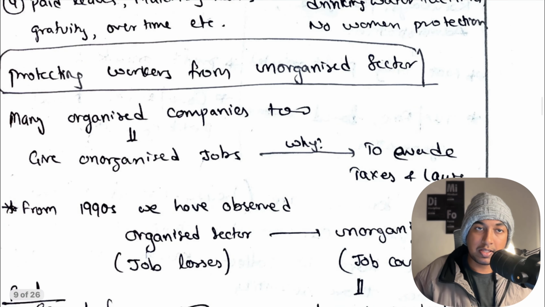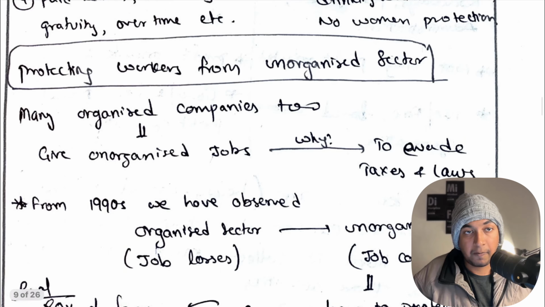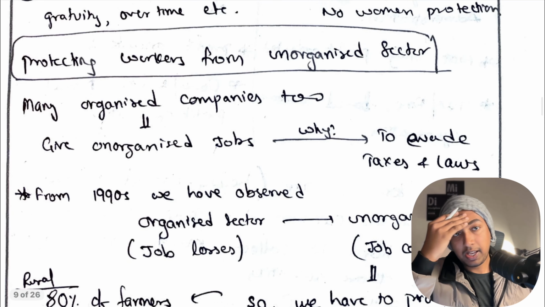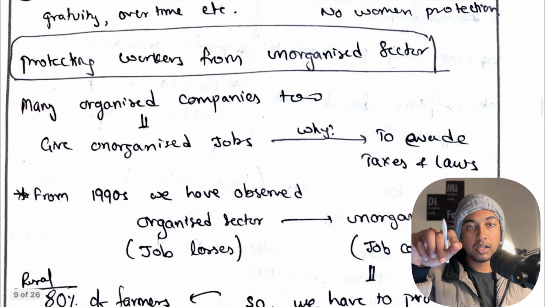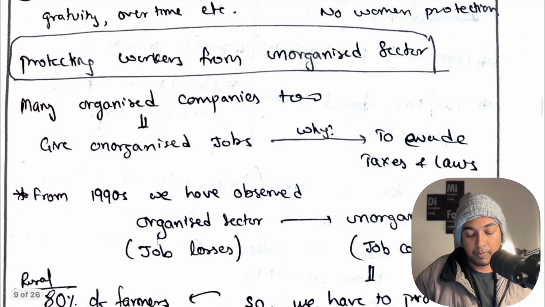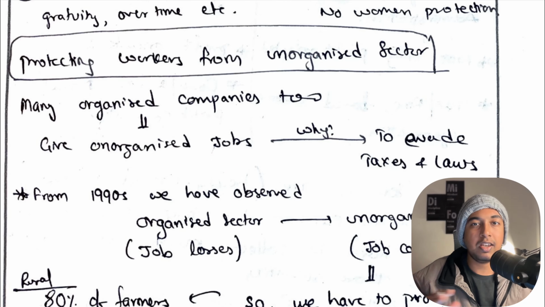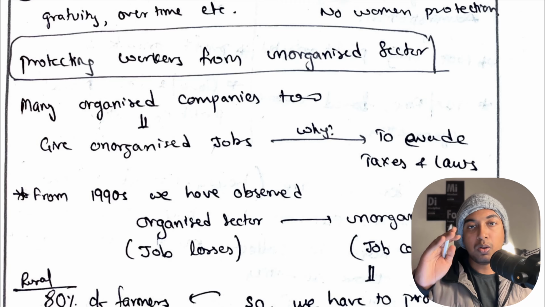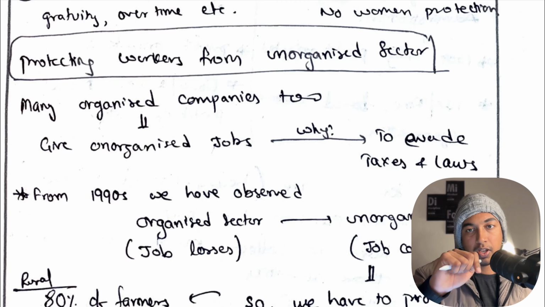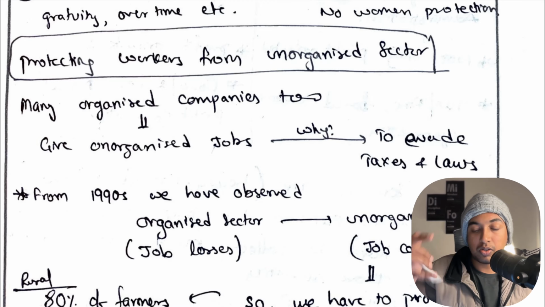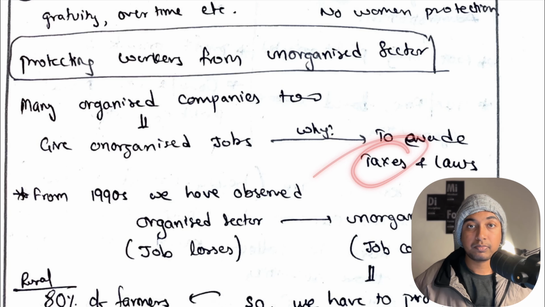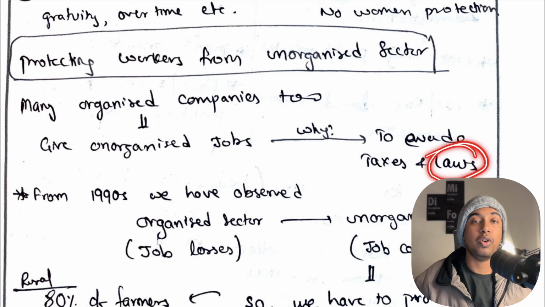So let's see how we are protecting. So many organized companies give unorganized jobs. The major problem here is, even big companies which we listen to every day in the news also go for unorganized jobs. Why will they go? Because they can evade taxes. They are not needed to follow laws.